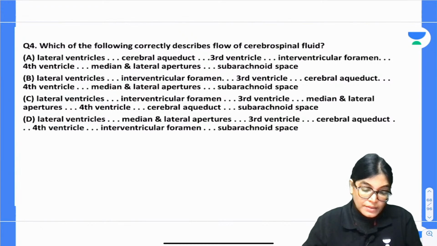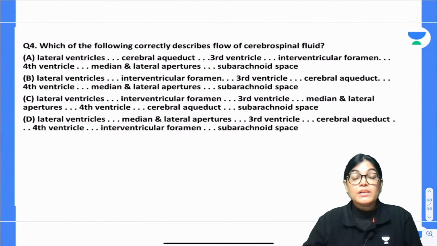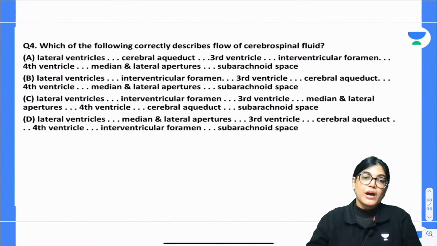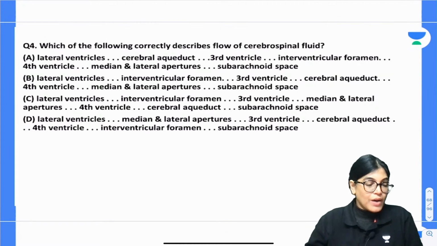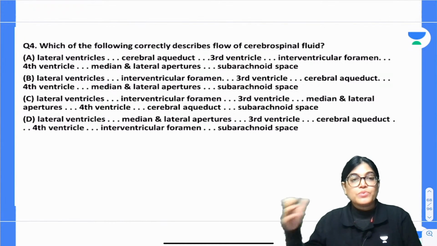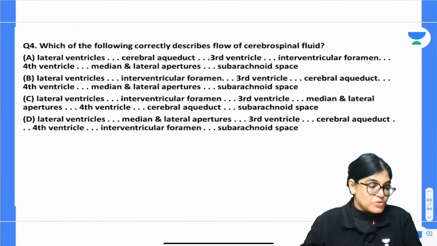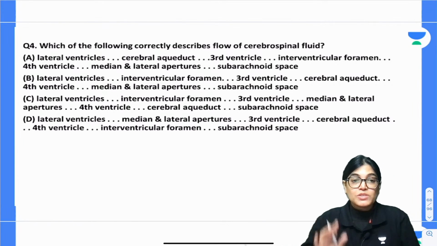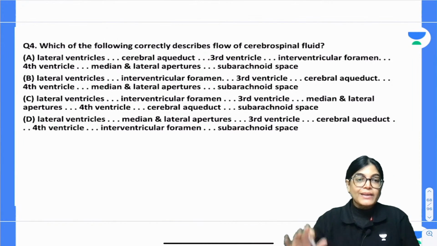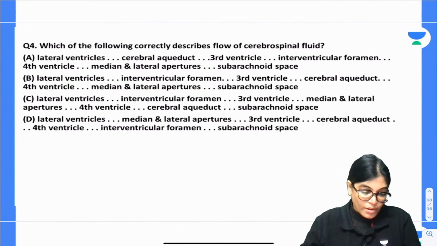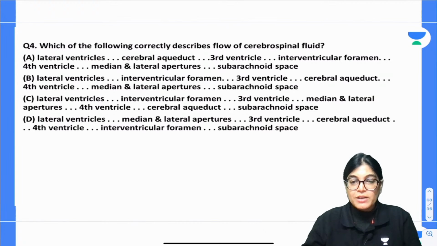The first option is from lateral ventricle to cerebral aqueduct and then passing through the third ventricle, interventricular foramen or the fourth ventricle, then via median and lateral apertures and subarachnoid space. The second option is from lateral ventricle through interventricular foramen and third ventricle. You can see the combinations have been given, so I am not reading them out. I am just waiting for 30 seconds. You read all the options A, B, C and D and then give me the correct answer. What is the exact flow of cerebrospinal fluid?